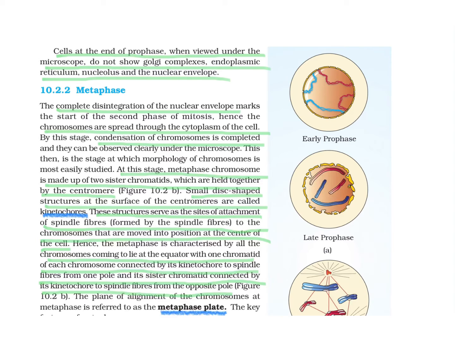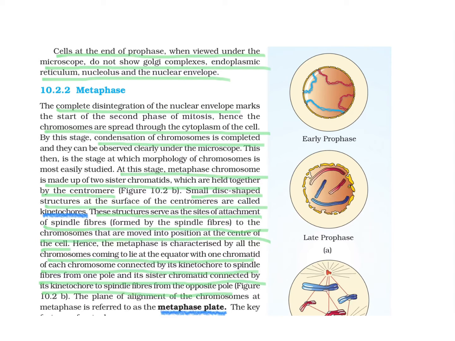So thread-like structures are known as spindle fibers, and they are joined with the kinetochore just surrounding the centromere portion. Therefore, metaphase is characterized by all the chromosomes coming to lie at the equator, with one chromatid of each chromosome connected by its kinetochore to the spindle fiber, and from each pole the spindle arises, and its sister chromatid is connected by its kinetochore to spindle fibers from the opposite pole.